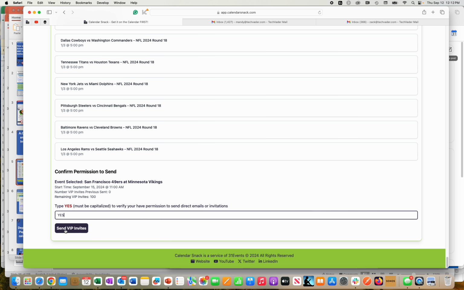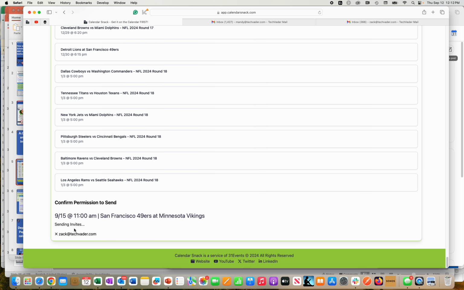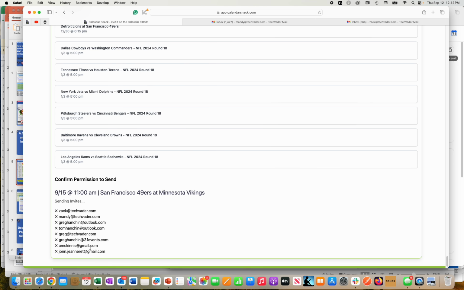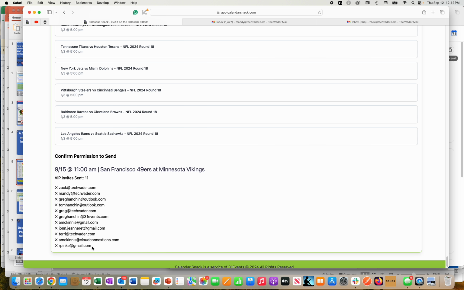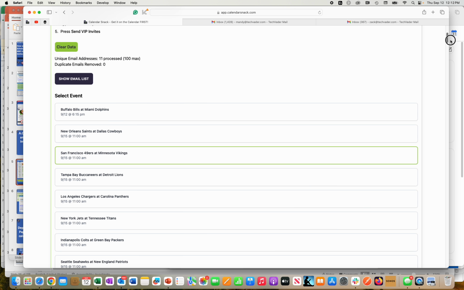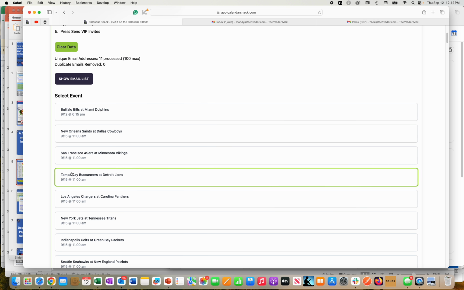And when I say yes, it's a metaphor for releasing the API, and this is actually what's going on in the background. These email addresses are hitting our API gateway we've built that sends calendar invites on an AWS stack, and the 11 there have been sent. So that was for the 49ers. If I go way back up here to the cron jobs, I go back to the next logical one in the sorting order, Tampa Bay.